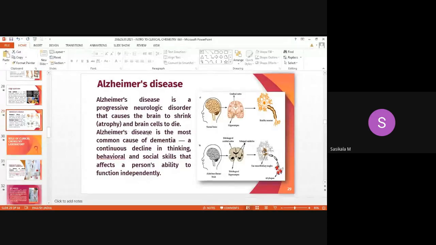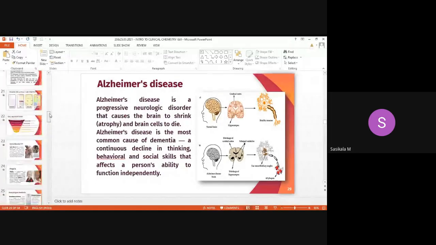Alzheimer's disease is the most common cause of dementia. What is dementia? A continuous decline in thinking, behavioral, and social skills that affects a person's ability to function independently. So it causes decline in brain functions. This is called Alzheimer's disease, and it is due to endoplasmic reticulum dysfunction. So these are all the malfunctions of various cell organelles.